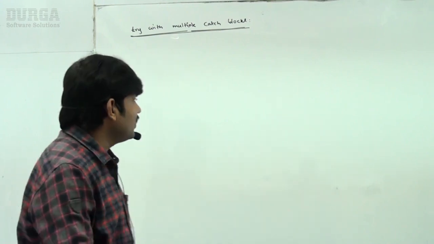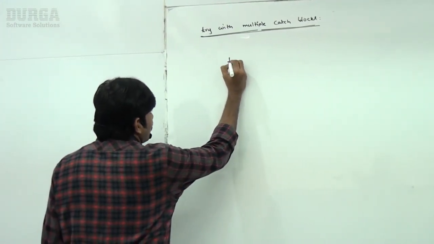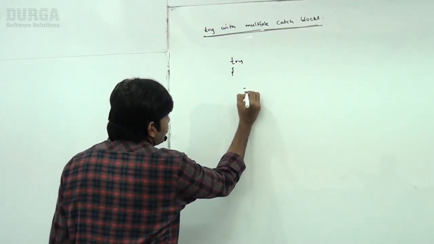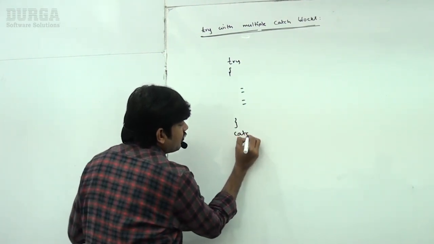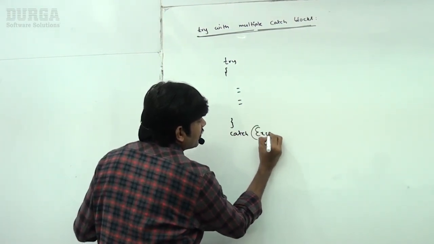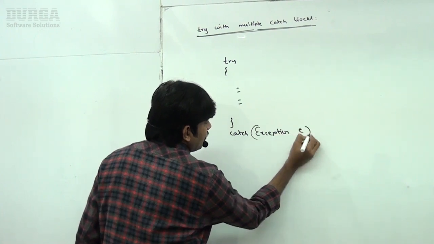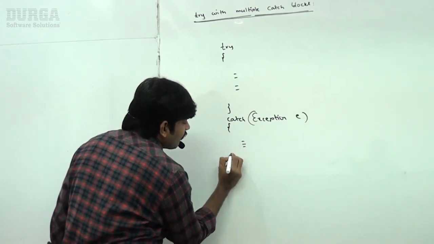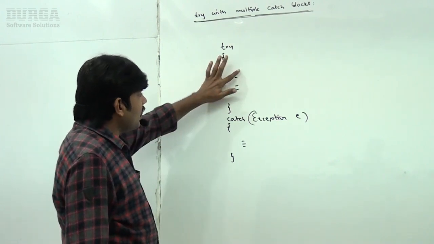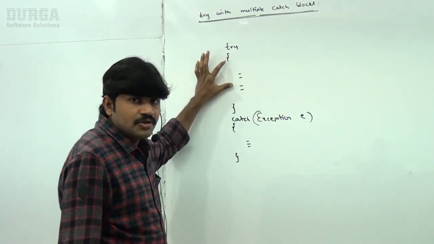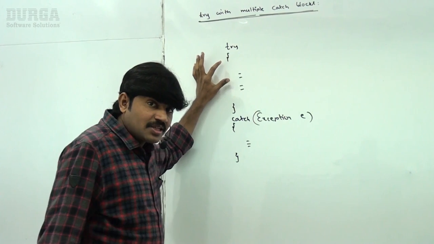The reason is, observe that most of the time we are going to write this type of syntax: try, next catch block, next catch block, with exception I'm taking. Now, in the try block, if an arithmetic exception is coming, which catch block is responsible?